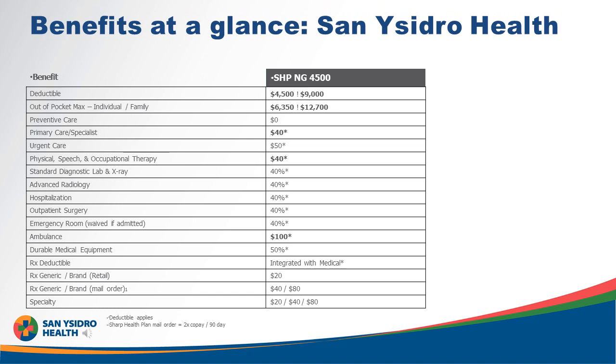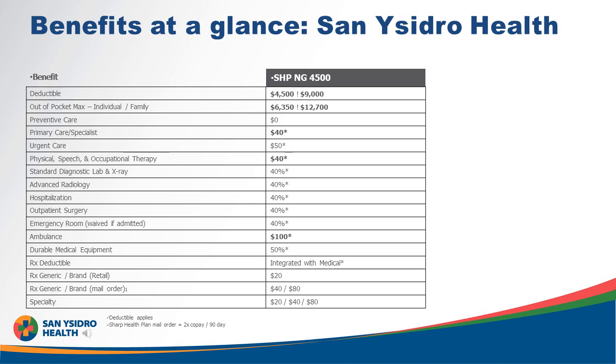It's important to remember that on high deductible plans like Sharp, the deductibles and out-of-pocket maximums renew every calendar year from January 1st to December 31st. There's no copay for preventive care, but all other services such as primary care physicians or specialists, office visits, emergency rooms, inpatient hospitalization, and prescription benefits require you to meet a high deductible first before paying the applicable copays or insurance. However, if you go to the ER and you're admitted to the hospital, the deductible is waived.